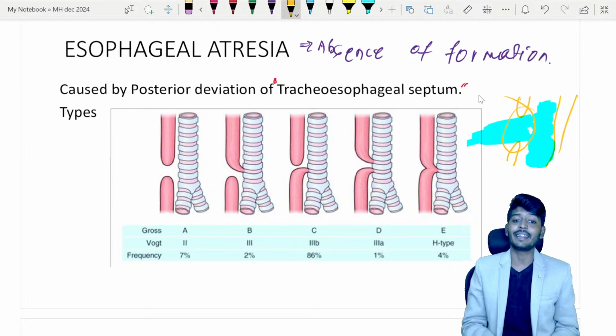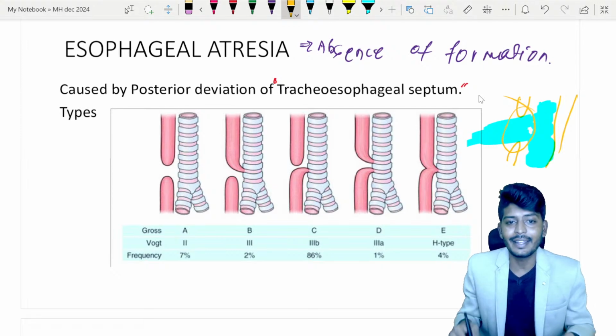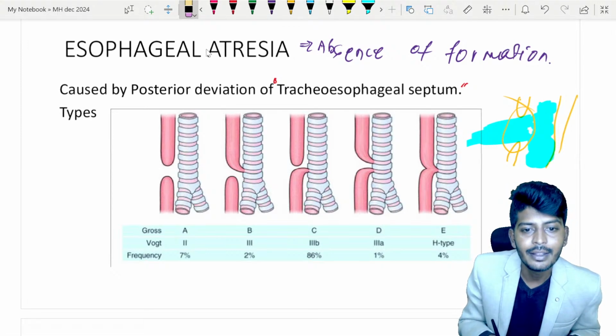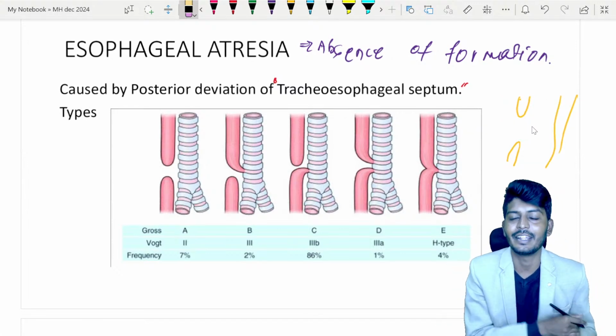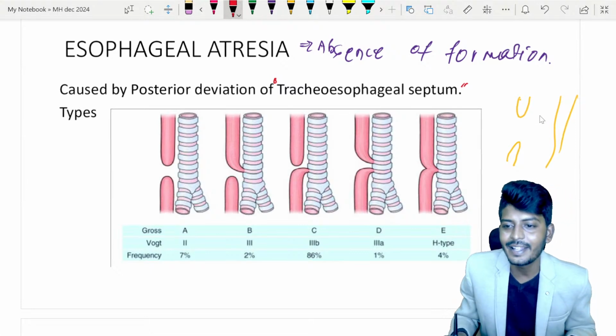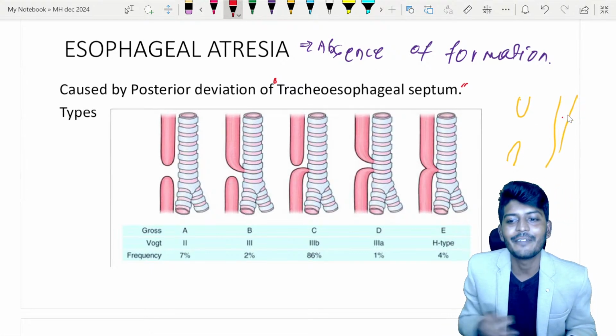That will lead to atresia of the esophagus. Once atresia occurs, after the birth, what will happen? This septum will disappear. Yes, sir, septum will disappear. And we will be left with a picture like this. What is that? An esophagus upper end is there, esophagus lower end is there, and here we have a trachea.